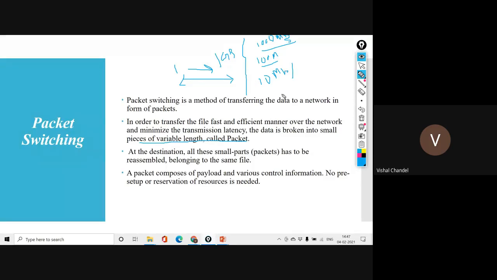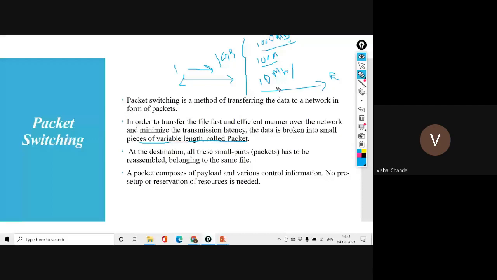Now I will send these 10 packets into the network. At the same time, these 10 packets can be delivered at the receiver end. In this way, what is happening? The transmission latency was high; I had to wait for the transmission of 1 GB. But now I can deliver the 10 packets at the same time, so the 1 GB can be delivered in a second rather than a minute. That is the benefit of packet switching. Now all the components of the network and all the edge devices are busy in the network with the transmission of these 10 packets.